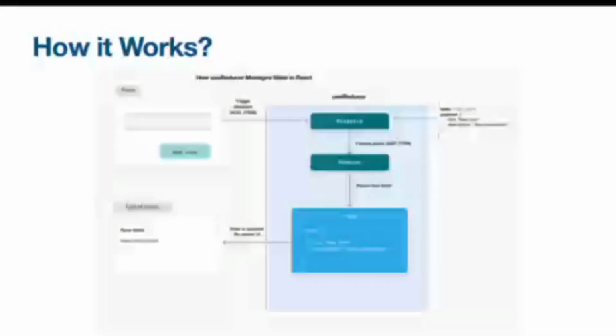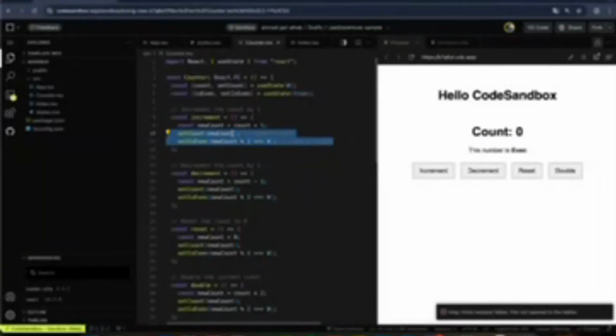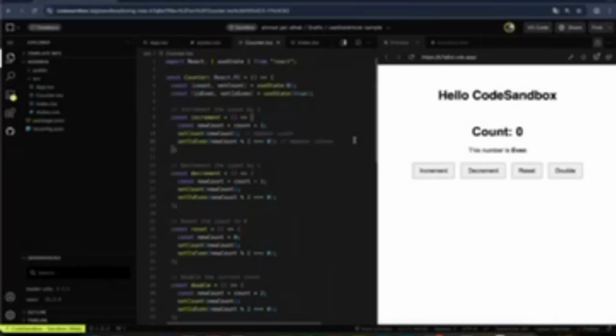So I can show an example now. As you see here, we have a very simple example for a counter. We have used the useState hook. So this is the issue which I mentioned. To update the count or to check if it's even or not, we need to send two requests, as you see here. So these are two calls, and in other solutions we could have more requests and more dependencies, which will require us to create more set states. So it's not perfect if we have a big application.